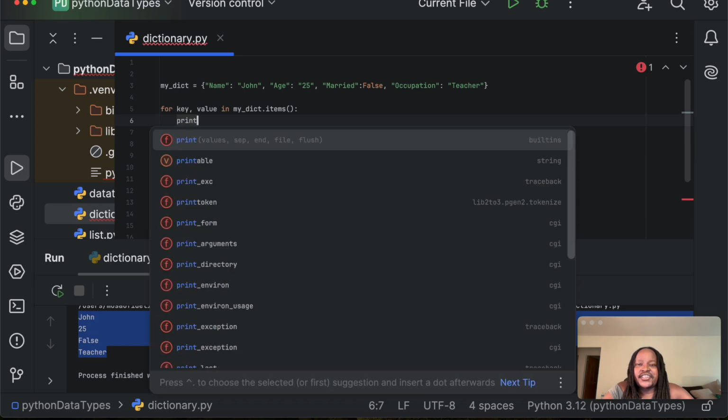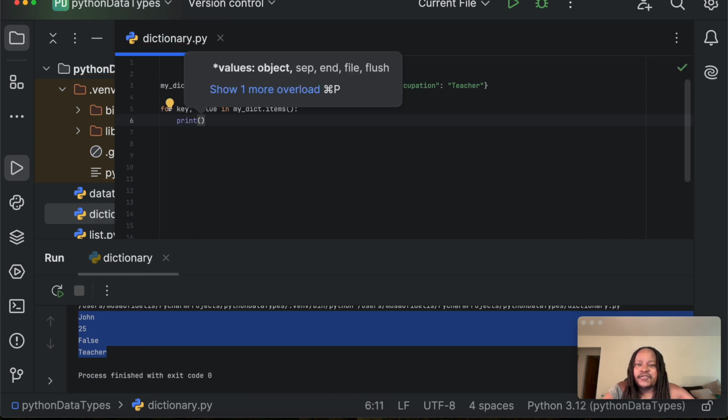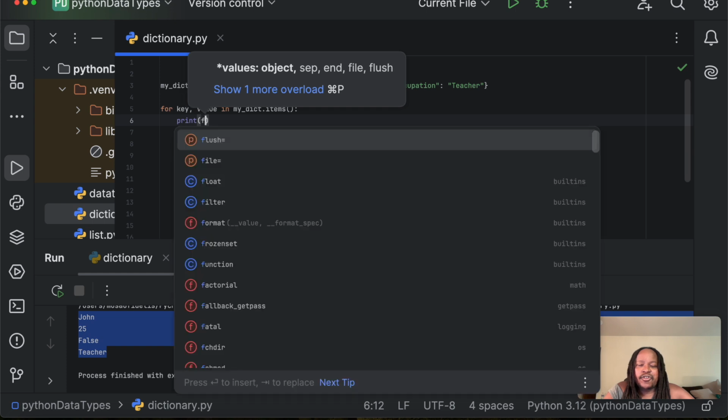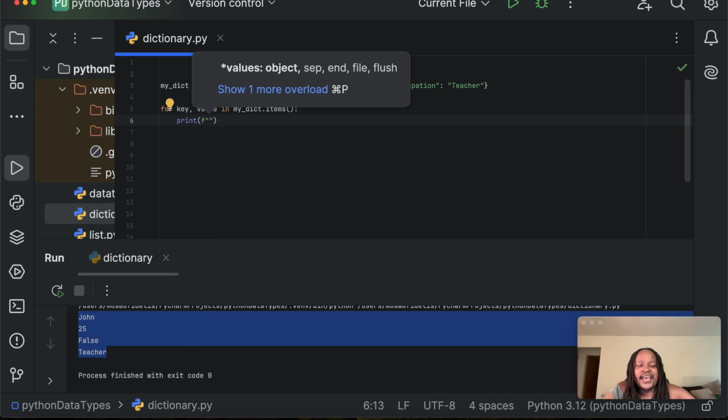Then we say print, and we're going to use an F string for formatting. You should know about F strings. I'm going to make a video later on about F strings, but it's a good way of formatting your text when you are printing. With an F string we normally use curly braces for variables, and our key is a variable.